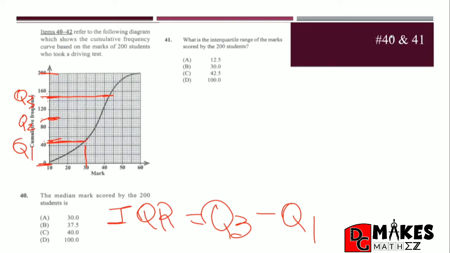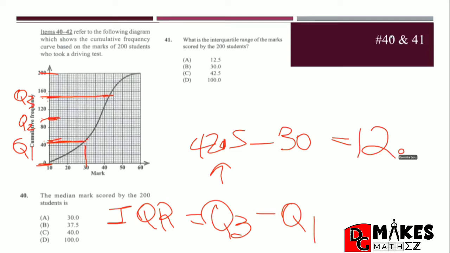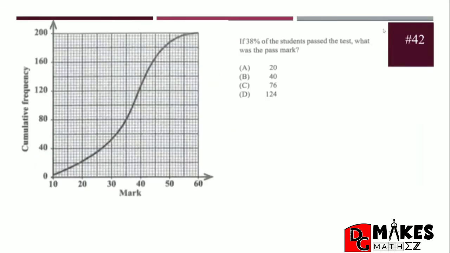So we have 42 and a half being the value for Q3. So it's 42.5. And we're using that to subtract Q1, which is 30. And so our final answer would have been 12.5.